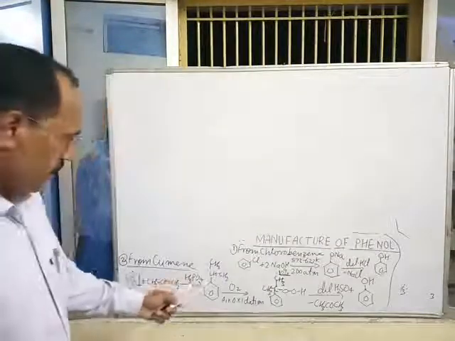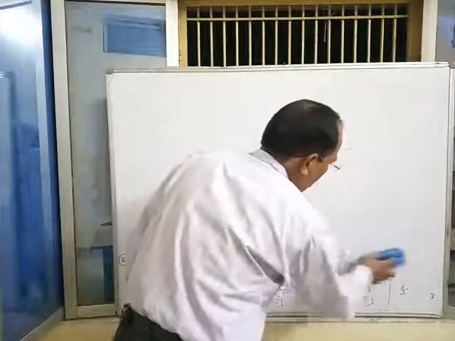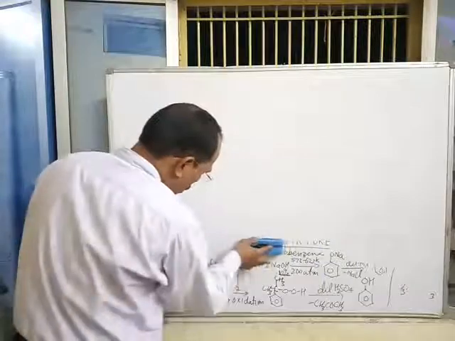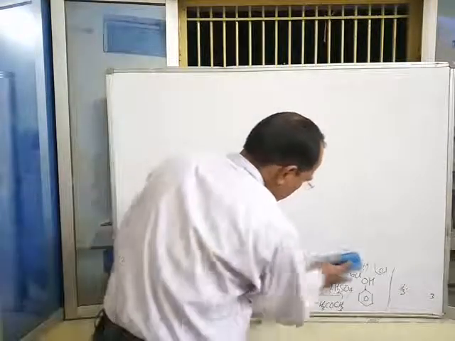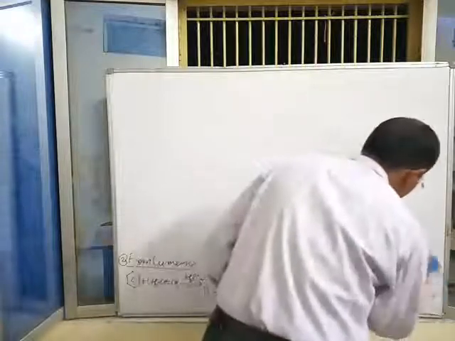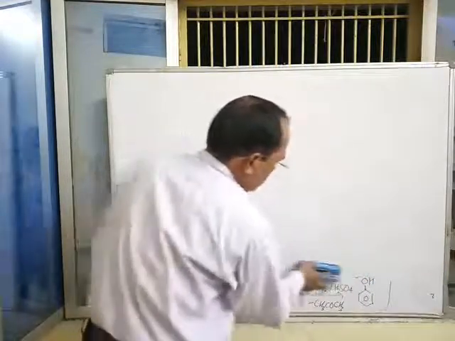Now, the most important method of manufacture of phenol is carried out from cumene, and it is known as the cumene process.